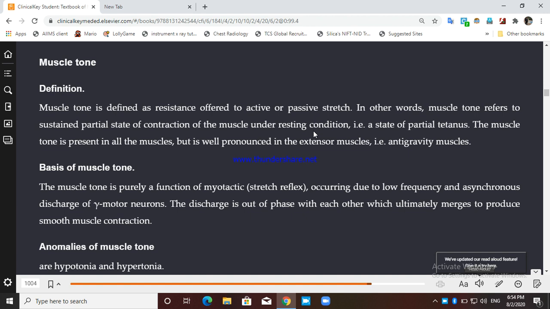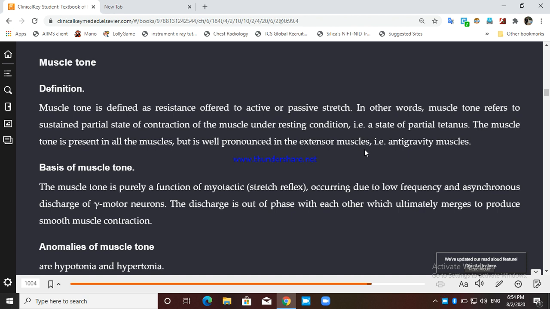When you are standing, you are in a resting condition. When you are sitting, you are in a resting condition. But in that resting condition also, there is a certain muscle which maintains the posture, and that will have a partial state of contraction. And that partial state of contraction is known as the muscle tone of that muscle. The muscle tone is present in all the muscles, but is well pronounced in the extensor muscles, that is the anti-gravity muscles.